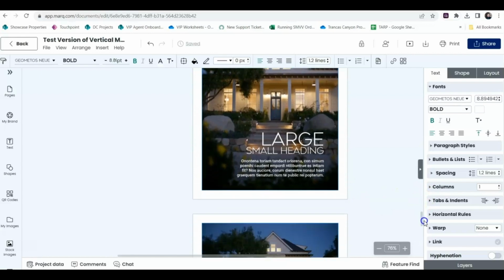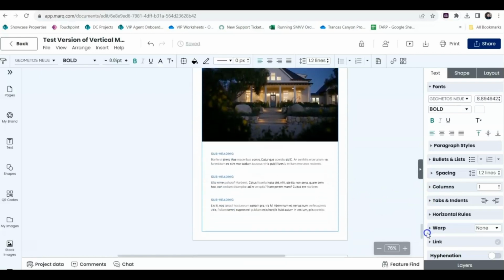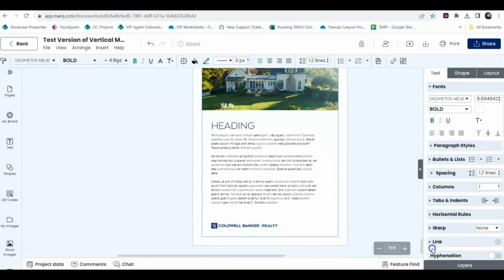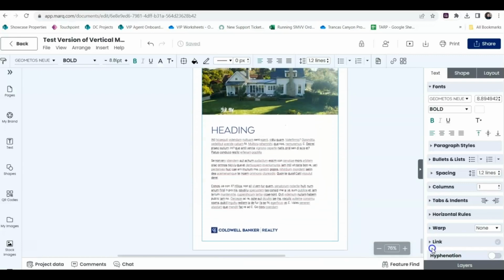Now let's just kind of scroll through so you can see the rest of the pages that are available to you. Okay.